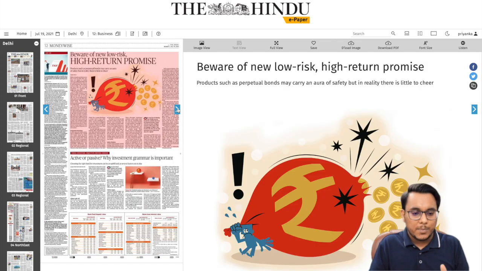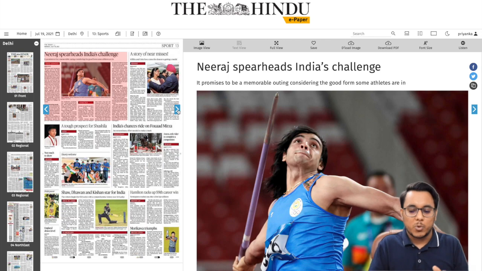Then moving to the next page, today is Monday, so there is a money wise which talks about the investing, etc. Not very much important for the UPSC. Then the sports page, here also nothing very much important. So guys, that is all about today's newspaper overview, and now let's take the newspaper analysis in detail.